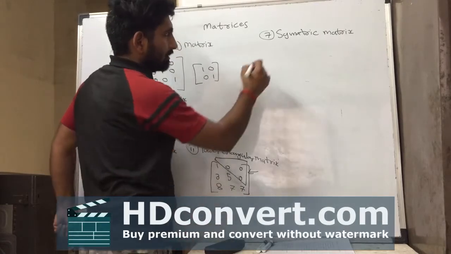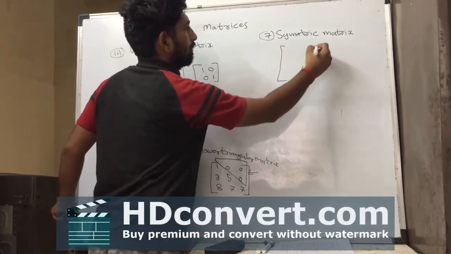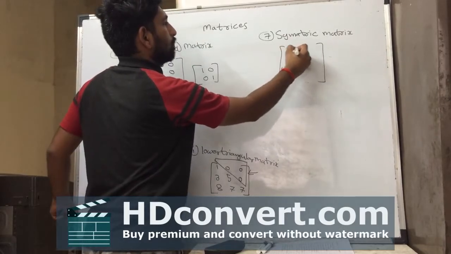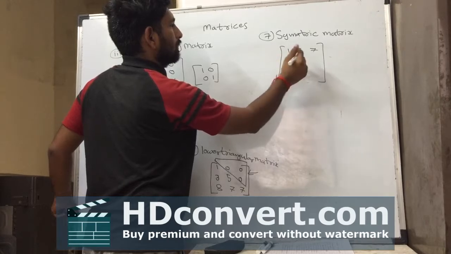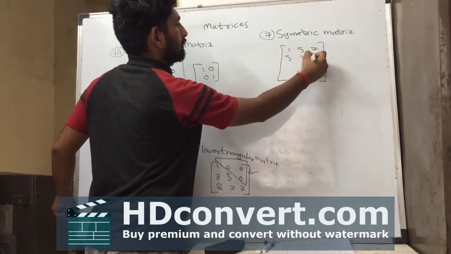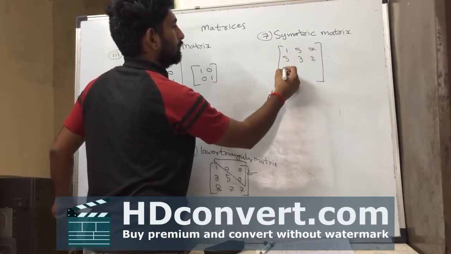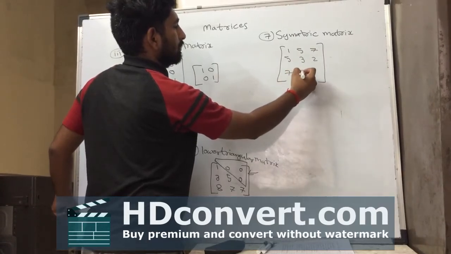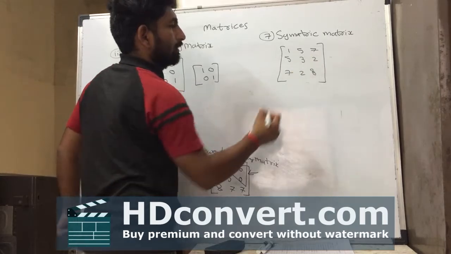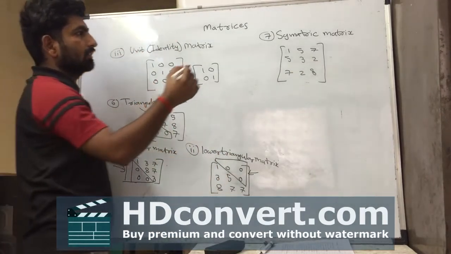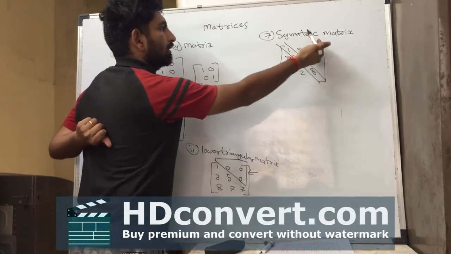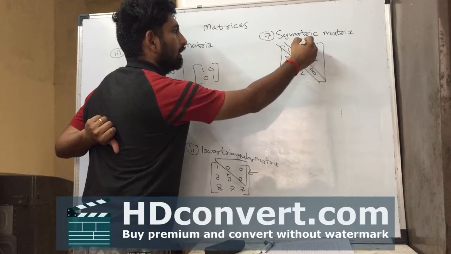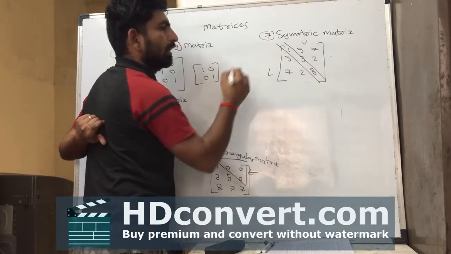In symmetric matrix, other than the diagonal elements, there is an upper triangle and a lower triangle.